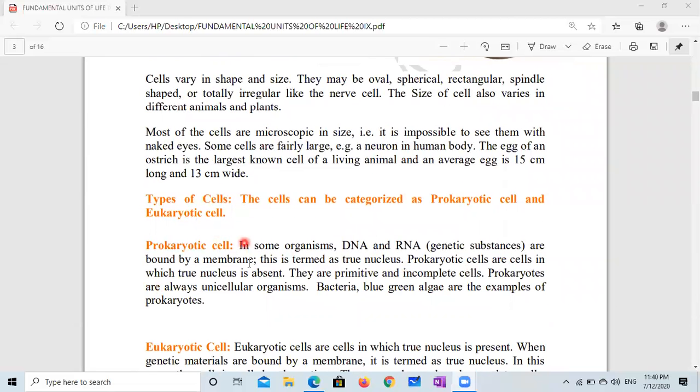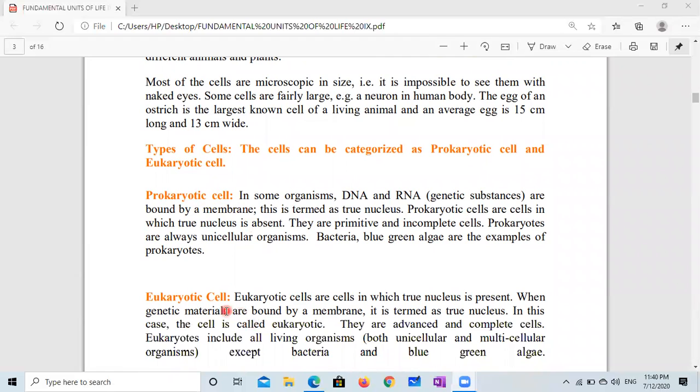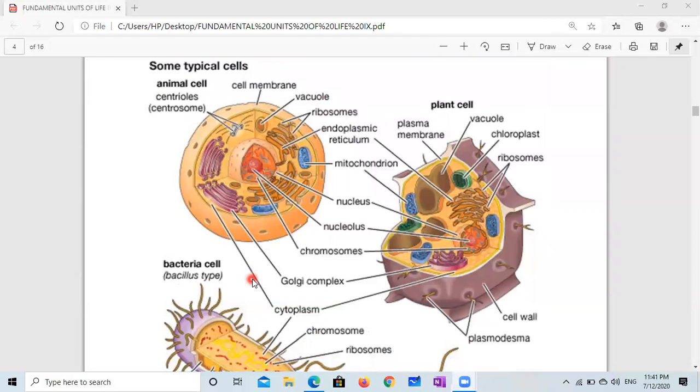You can divide the cell into two types: prokaryotic, primitive, without nuclear membrane; eukaryotic, this is advanced, it has a nuclear membrane. This is known as a complete cell. A prokaryotic cell is known as an incomplete cell. These are the different types of cells as we have discussed.